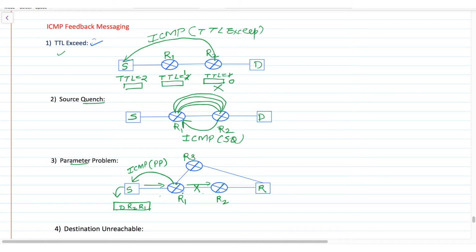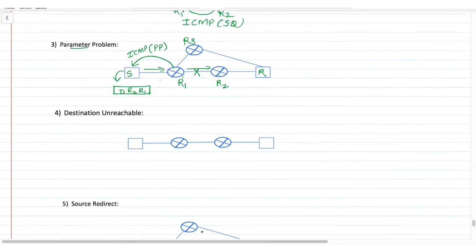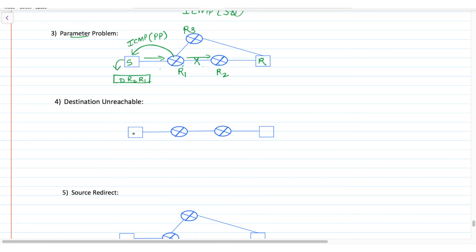Next is destination unreachable. In case of destination unreachable, suppose this is the source and this is the destination. The source wants to send some packet, an IP packet, to this destination. So this packet is forwarded from the source to router R1 and from R1 to R2.